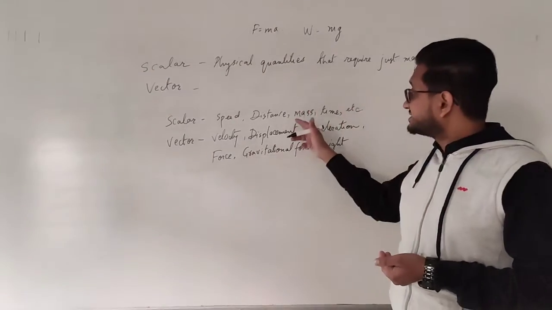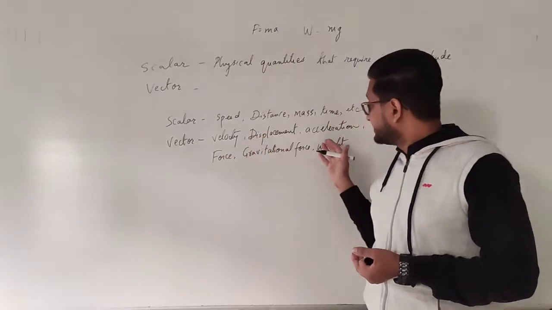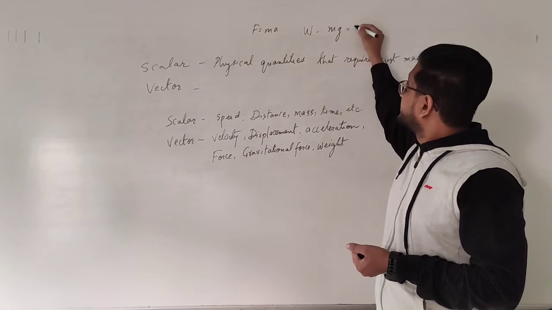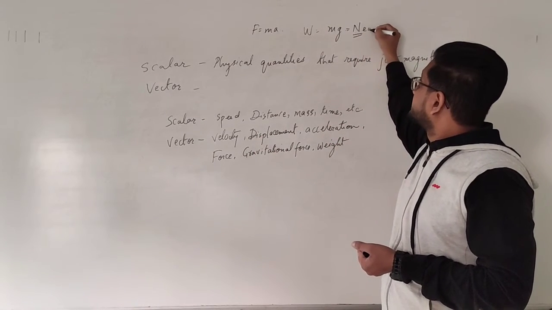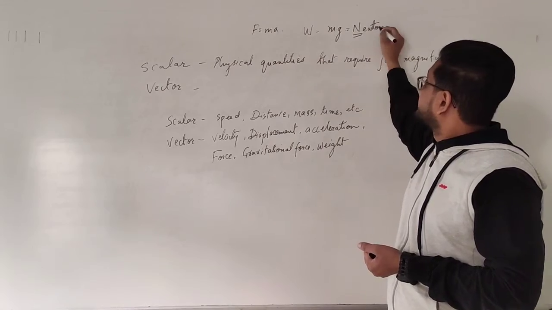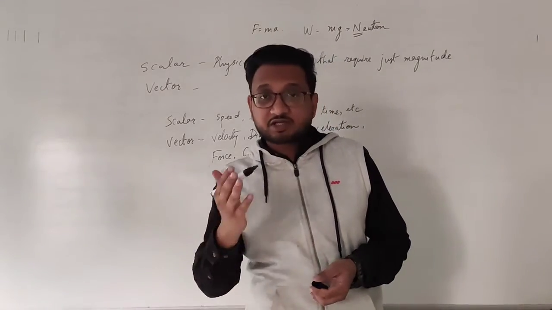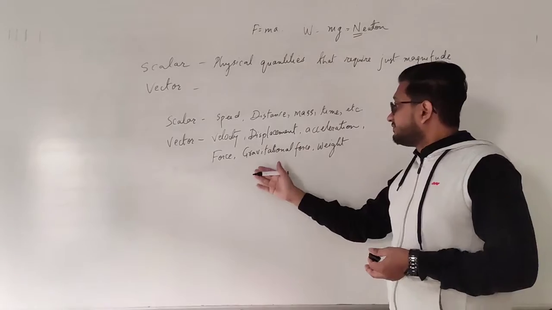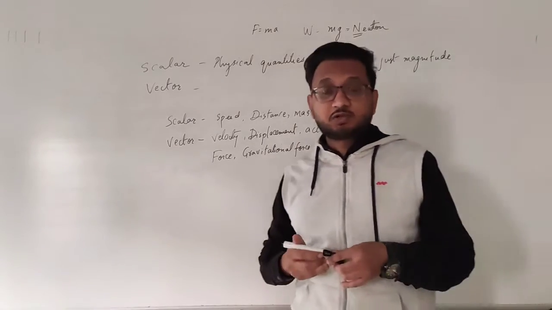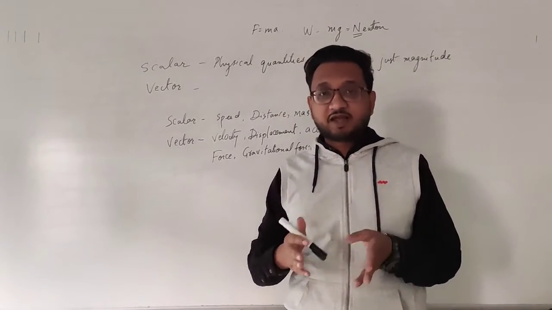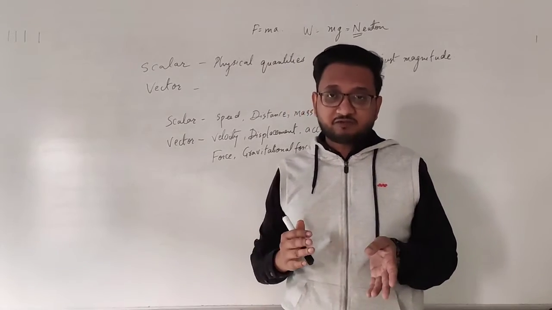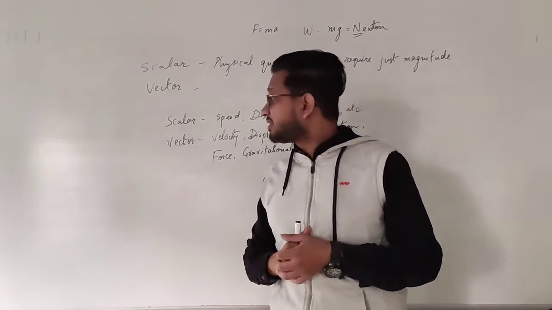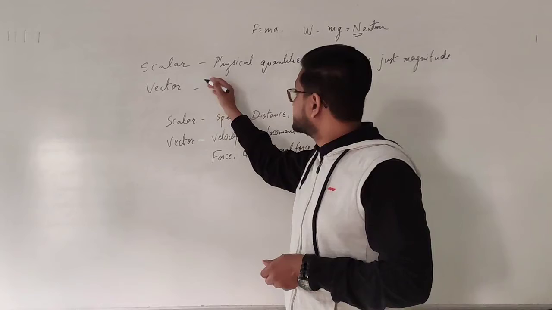Remember, mass is a scalar quantity and weight is a vector quantity, and its unit is in newtons, okay. Remember this. Mass is in kilograms, grams, okay, and weight is in newtons. Don't get confused. Now you know the reality. Not in real life, but actually you know the truth. So remember that. Okay, I will write the definition as well.